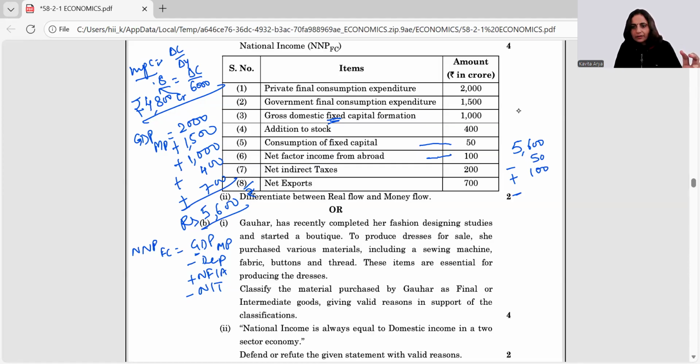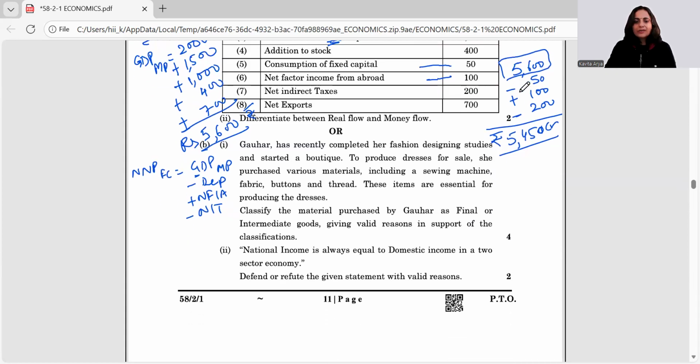NIT is given 200. So what do we need to do? 250 are for minus and 100 is for plus. So it means 150 we simply subtract from here, and that would be 5,450. Yes, this would be the answer. I hope the steps are clear to you. Moving ahead to the next question.